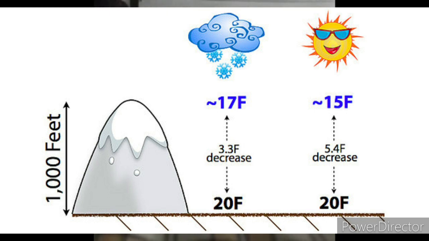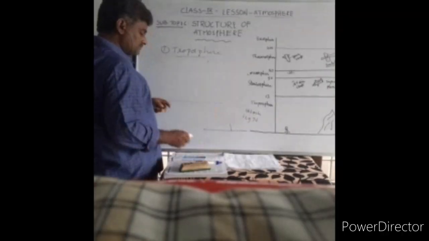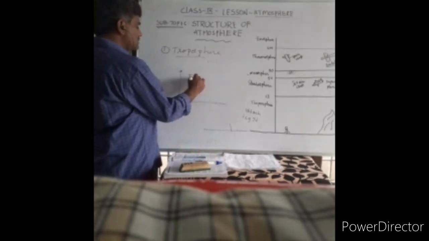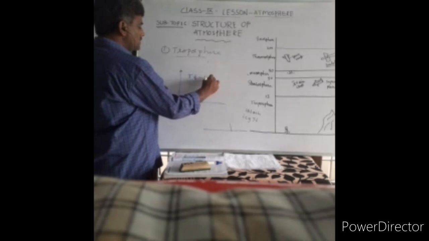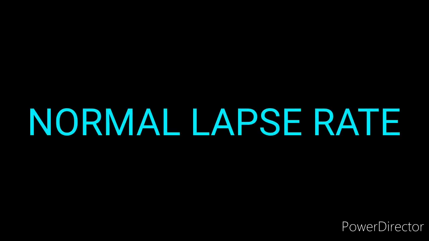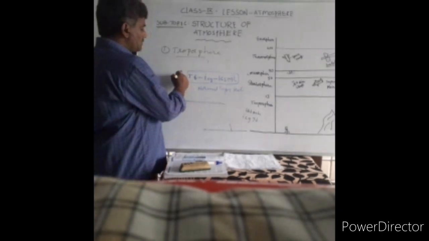Look at that. As we move from the surface to a higher elevation, temperature decreases at the rate of 1 degree centigrade for every 165 meters. This is very, very important. We call this the normal lapse rate. Normal lapse rate means, on average, for every 165 meters of ascent from the surface, temperature decreases.